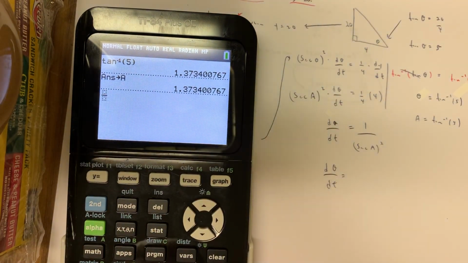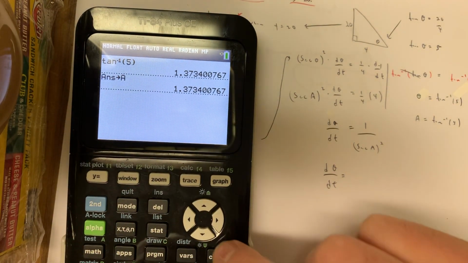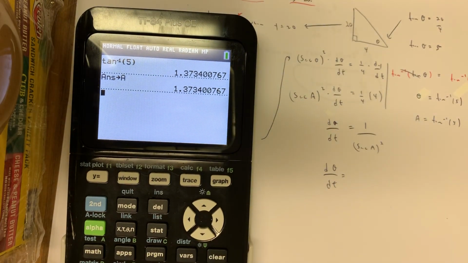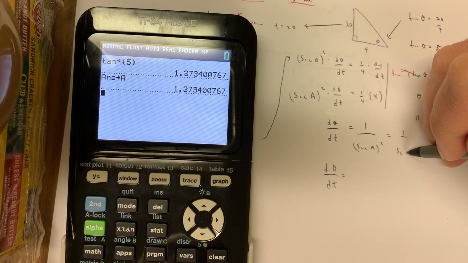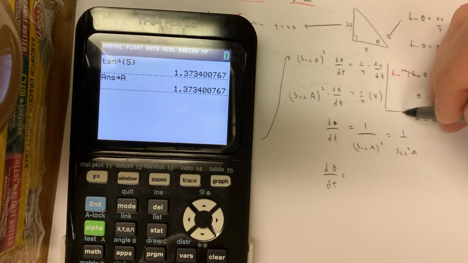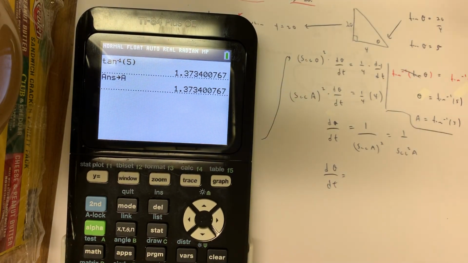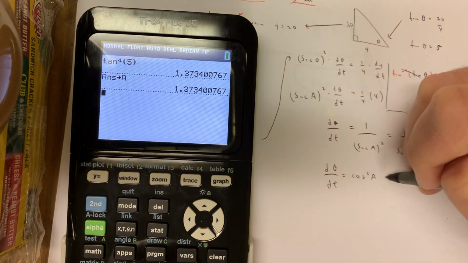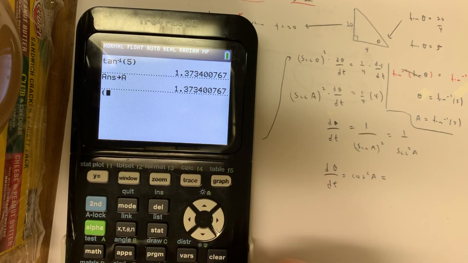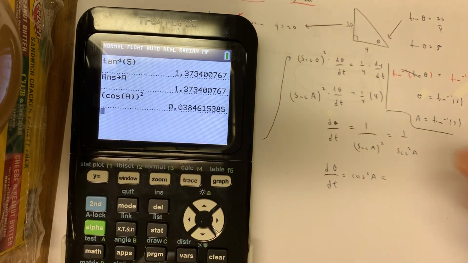So d theta over dt equals 1 over, oh, how about this? I can't use secant in my calculator. Okay, so I'm going to say this is 1 over secant squared A. It's the same way to write it. And 1 over secant is really cosine, right? So cosine squared A. So really just cosine A quantity squared. So cosine of A, let's square that sucker. And I get